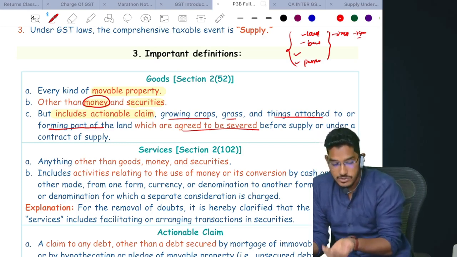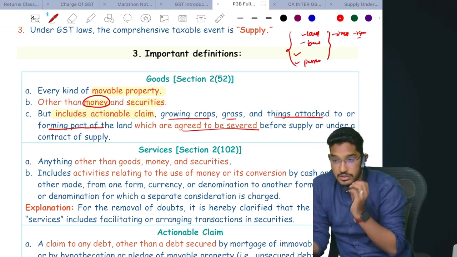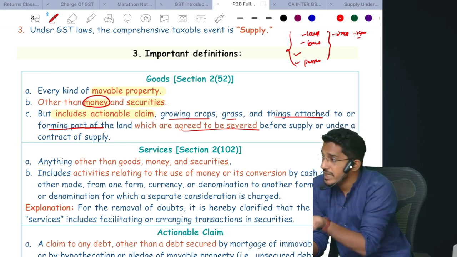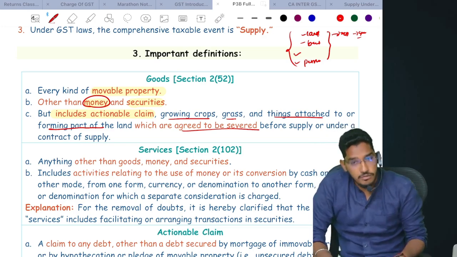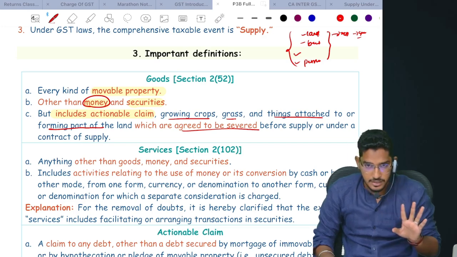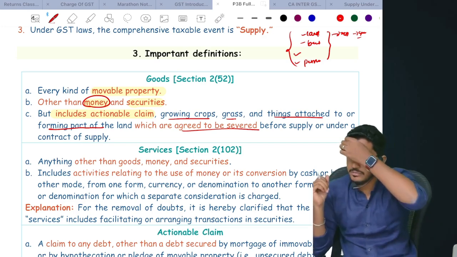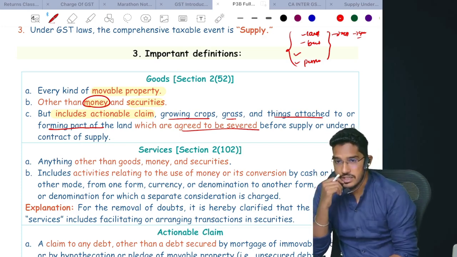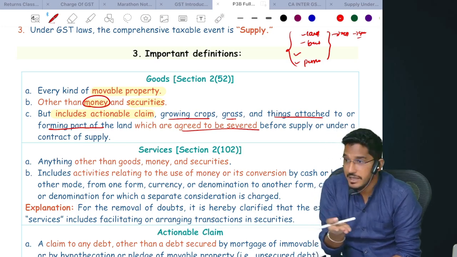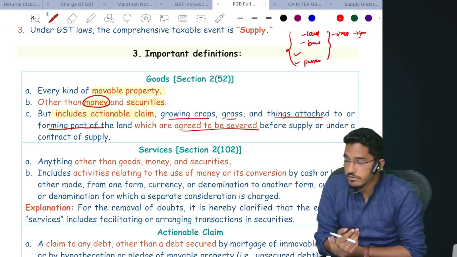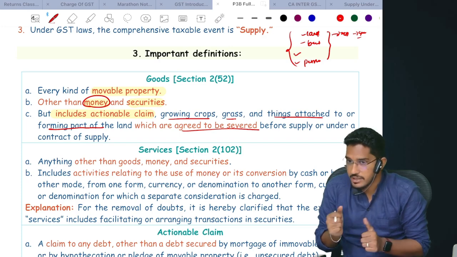So growing grass, crops, or things attached to or forming part of the earth, which are agreed to be severed, agreed to be cut before making the supply. Sever means separating before making the supply. That also will form part of the goods definition. On the other hand, say Pushpa is growing those trees and, along with the land, he is selling the trees. Then it is not goods. Why? Because it will form part of the immovable property definition, since he is not agreeing to sever it before making the supply. Then it will not fall under the goods definition. Able to understand? Clear and comfortable?